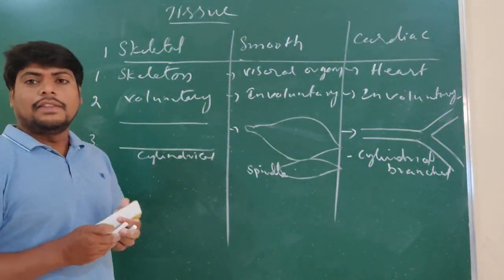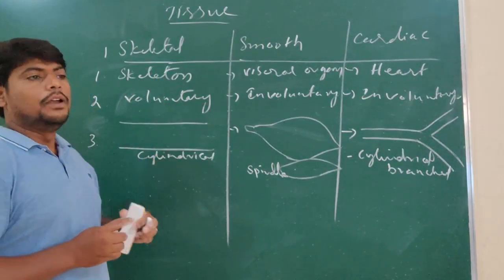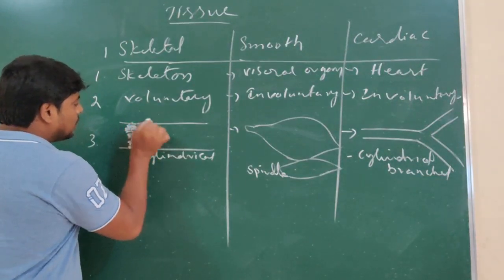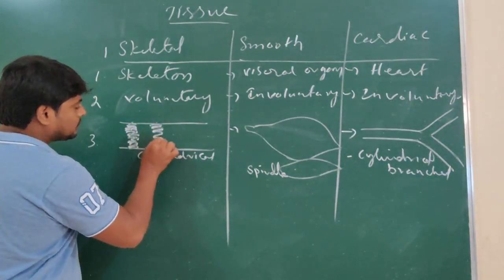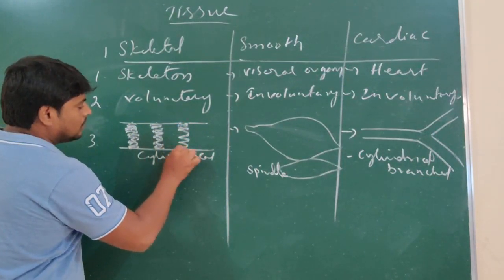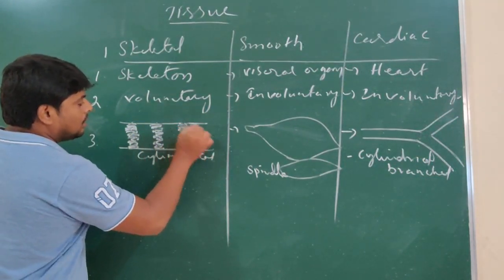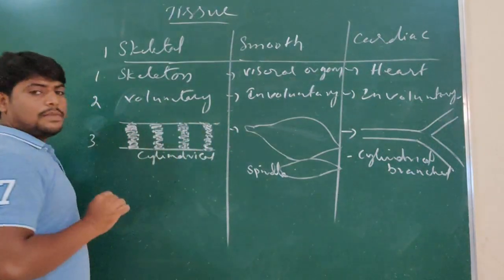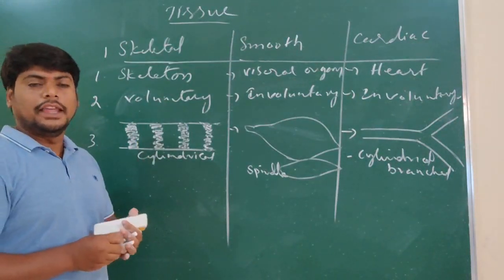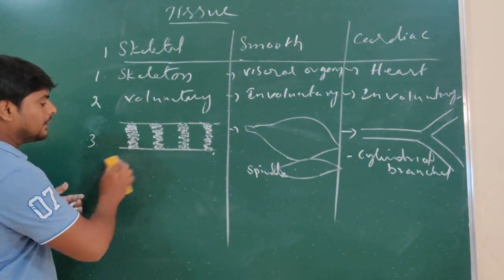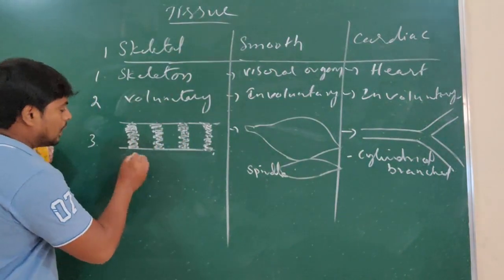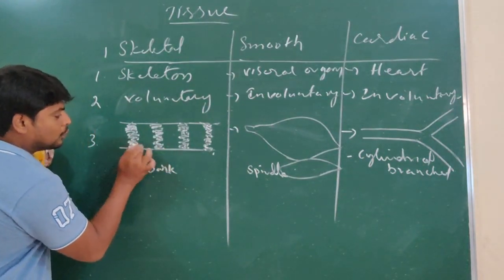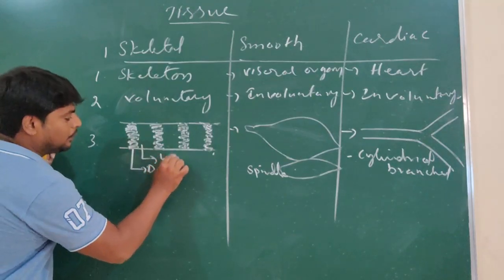If you observe the skeletal muscles under the microscope, we will find two portions appear, like a band. The structure appears like a dark portion, and the gap between the two dark portions is the light portion.